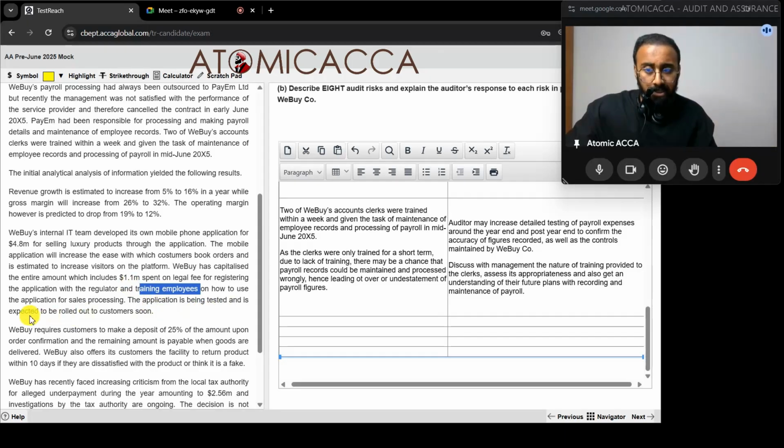Application is being tested and is expected to be rolled out to customers soon. Considering that it's not rolled out to customers yet, they haven't started generating any revenue, which means no amortization is to be recorded.